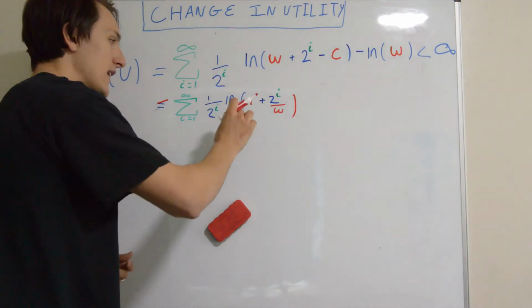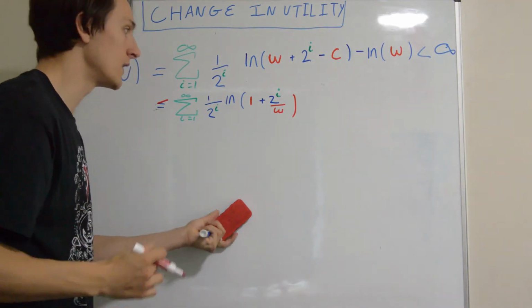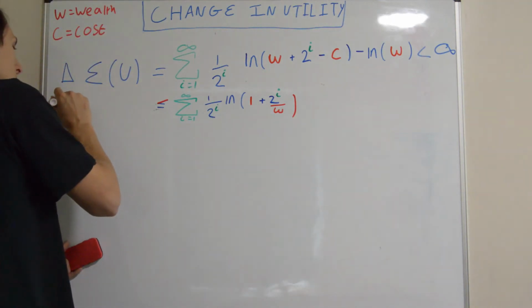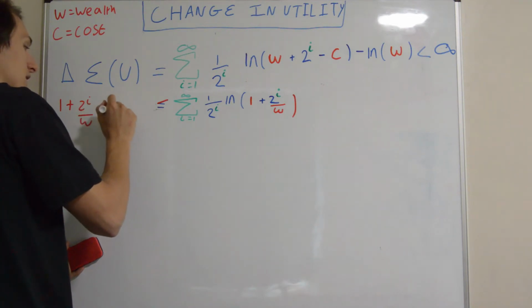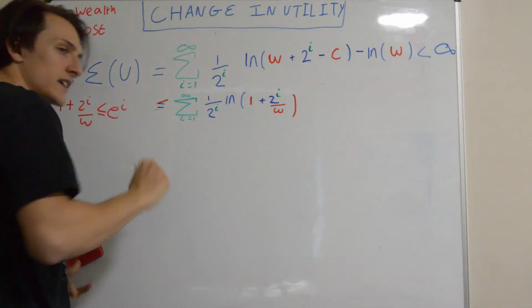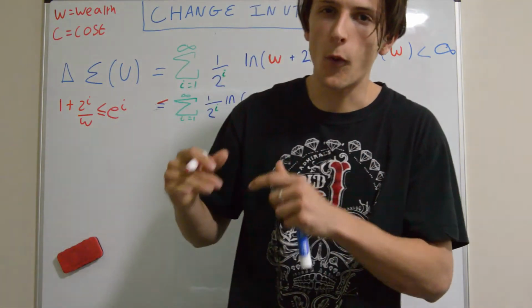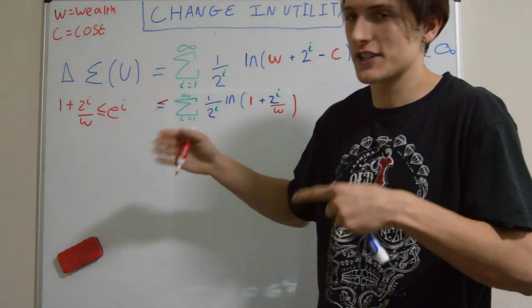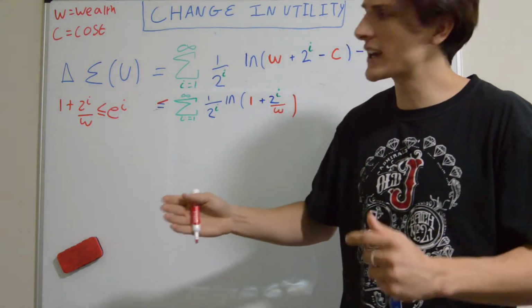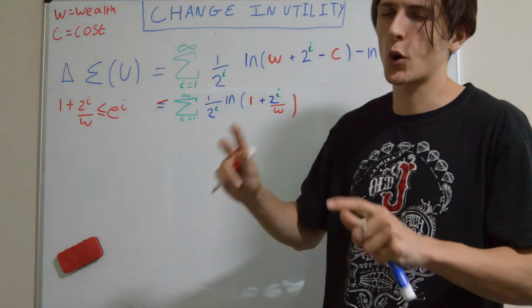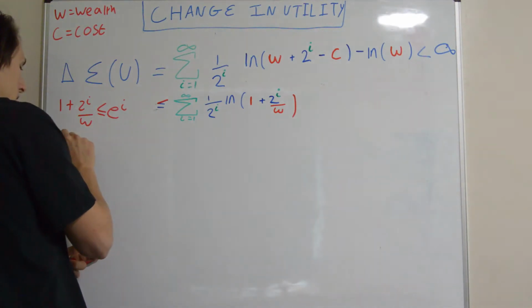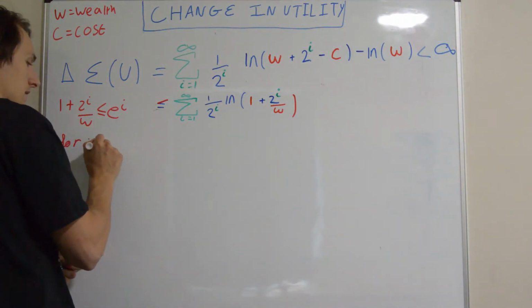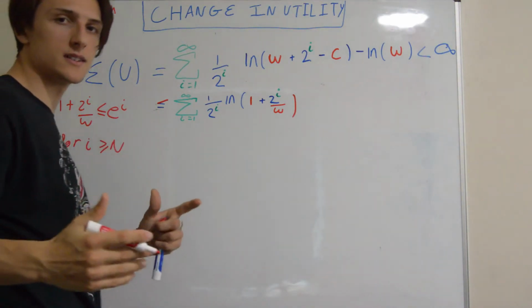It would be easier if we could introduce an exponential. Well, that's easy enough to do. 1 plus 2 to the I of W is in fact going to be less than e to the I, but we don't know for what I that's going to be true. If I is big enough, then that's definitely true, but we're not quite sure where it begins. So let's just say for I bigger than n, some big natural number.